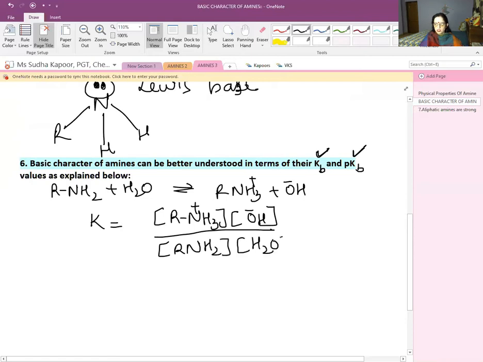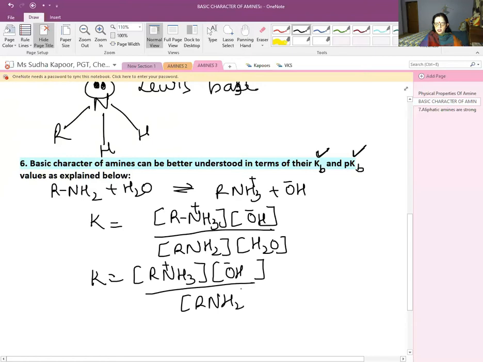We know that the water is taken as unity. Then K is equal to RNH3 positive, OH negative, only left with RNH2 because the water is always taken as unity. And now this K multiplied with the water, or we can write it as Kb directly. So Kb is equal to RNH3 positive into OH negative divided by the concentration of RNH2.